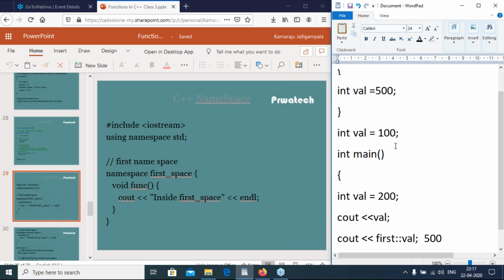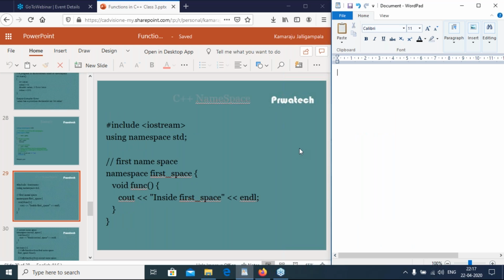So one more example. I have namespace first_space having some function, a void function.